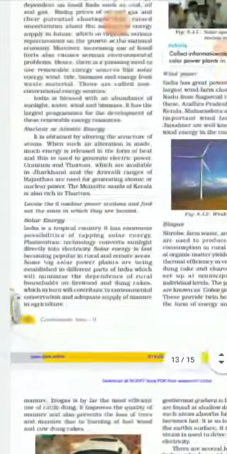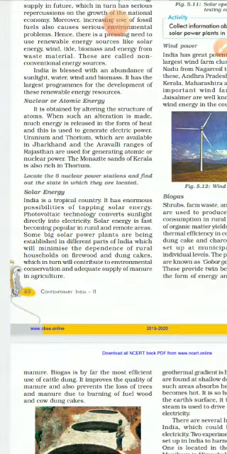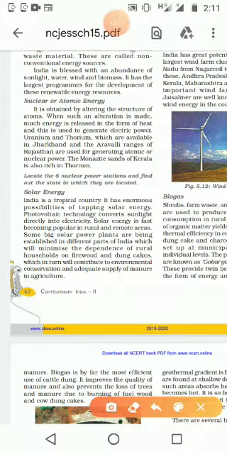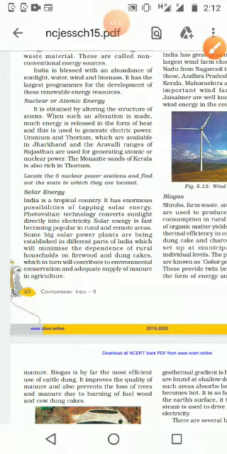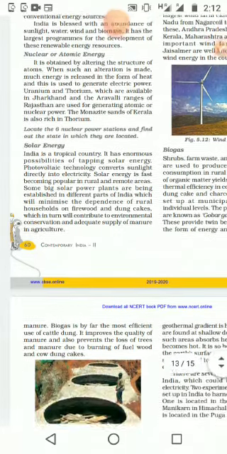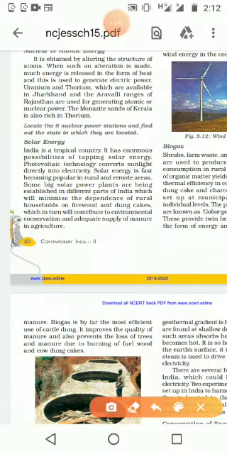We are thinking that India is a tropical country with enormous possibilities of tapping solar energy, but we are using very little, that we know. Photovoltaic technology is what we use to convert sunlight directly to electricity. It may be asked as a one mark question, maybe fill in the blanks, MCQs, true or false, even match the pair. Which technology converts sunlight directly into electricity? That is photovoltaic technology.